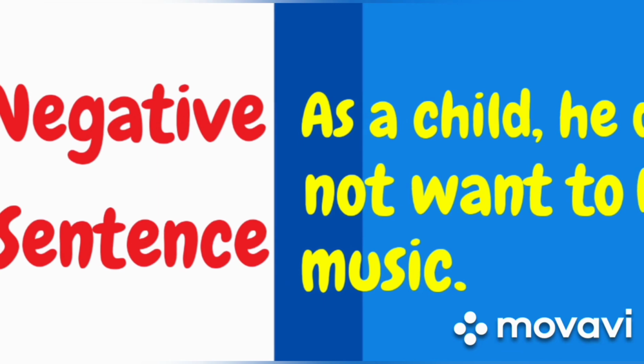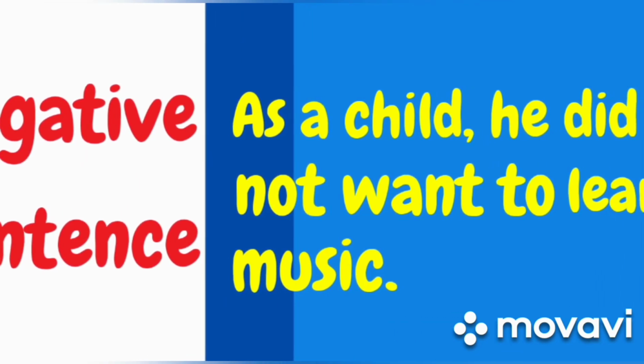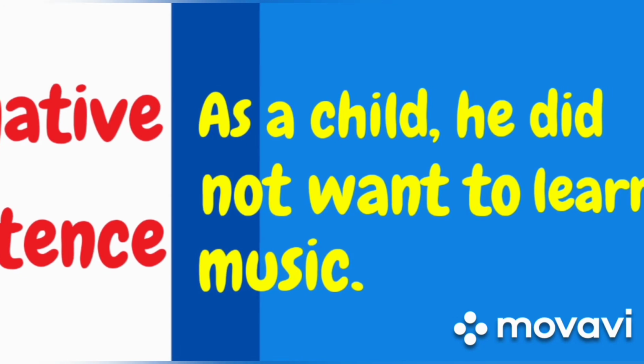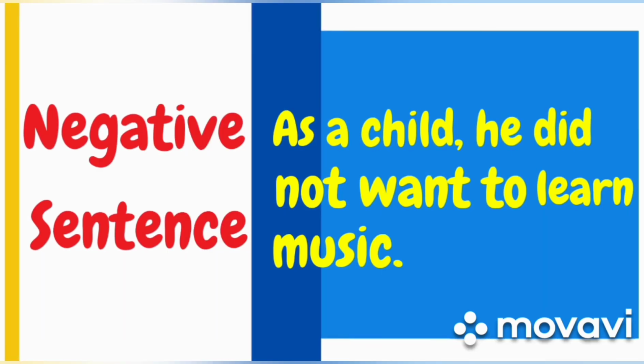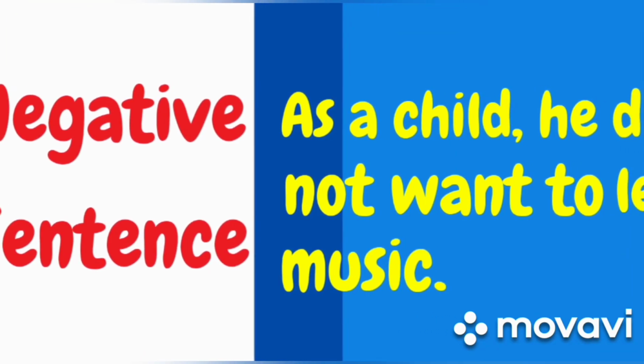And what is a negative sentence? I'll give you an example to make it clear to you. As a child, he did not want to learn music. So this sentence is again giving us an information. So it falls under the category of assertive sentence. But what is the division?